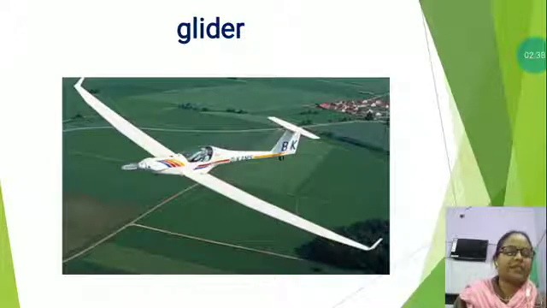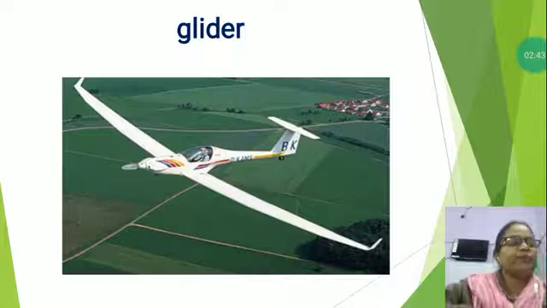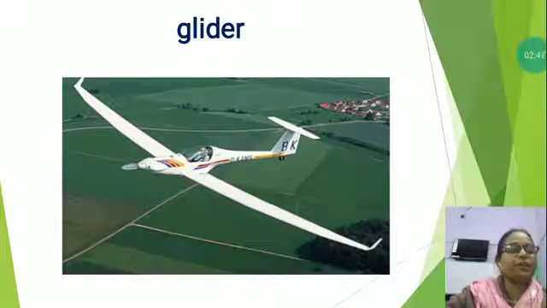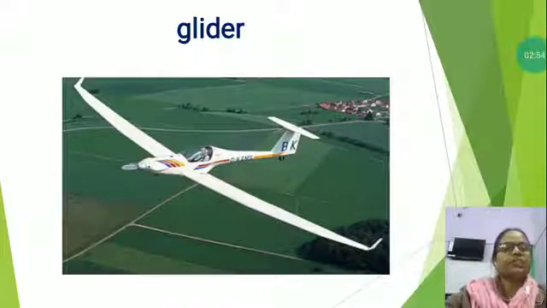Gliders always have seats for the pilots. Gliders cannot get into the air by themselves. They are pulled into the air by an aircraft with a motor, or they are pulled up by a motor on the ground. Now the next is